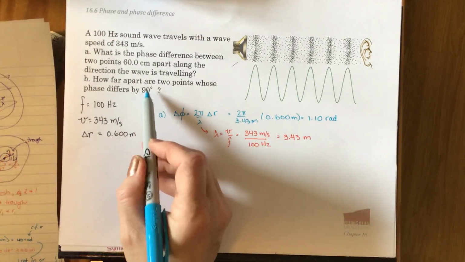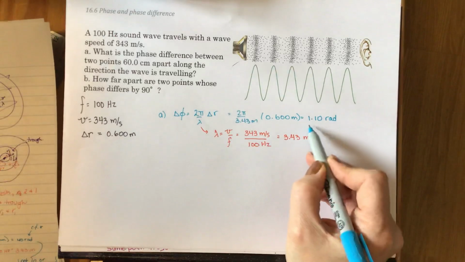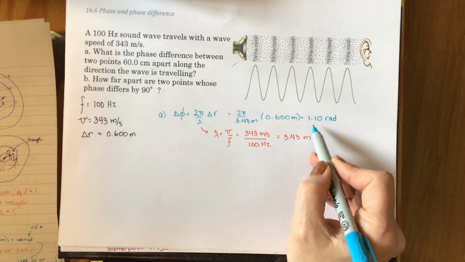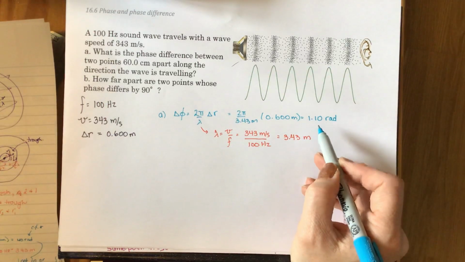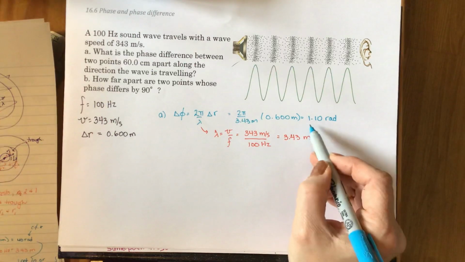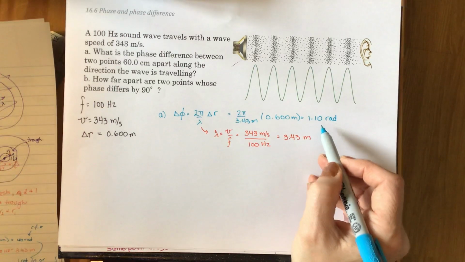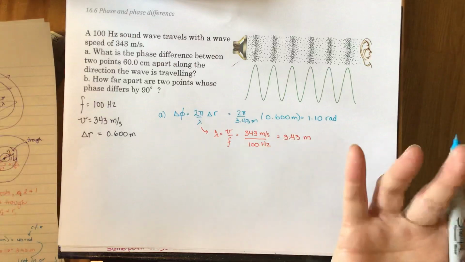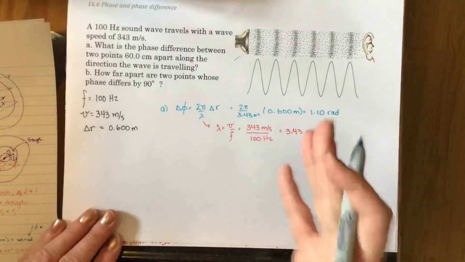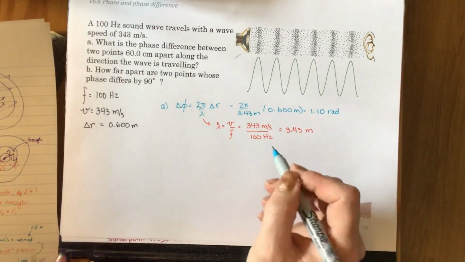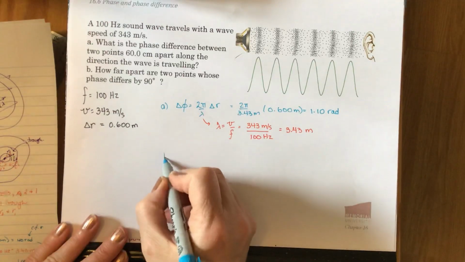One more comment: it's 1.10, so it's not a multiple of 2 pi, and it's not an odd multiple of pi. That tells us that for these 2 points, they're not exactly in phase or out of phase, they're somewhere in between, and that's going to happen lots of times. So not everything is going to be exactly in or out of phase.